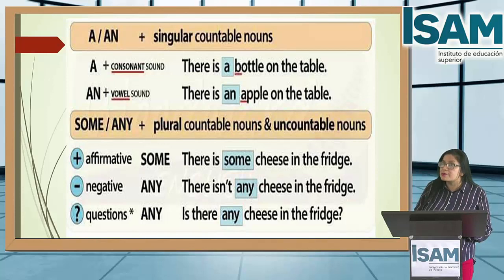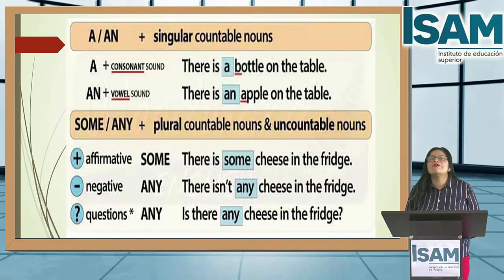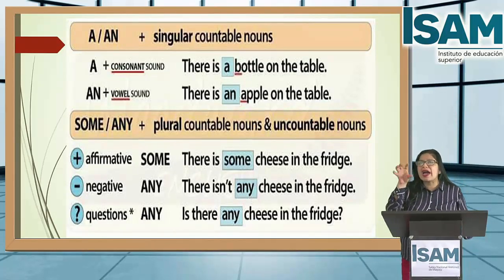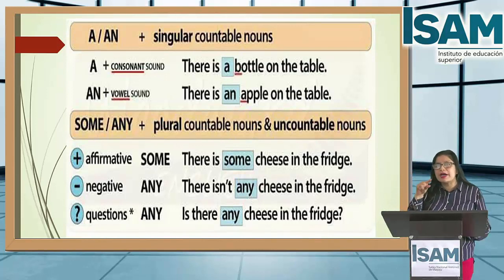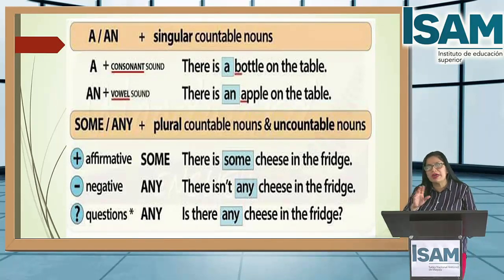Because cheese is uncountable, you put there is, because it's for an uncountable noun. Now, what happens for negative? For negative, students, you use any. Some in Spanish means algunos, algo. Any in Spanish means ninguno, nada.